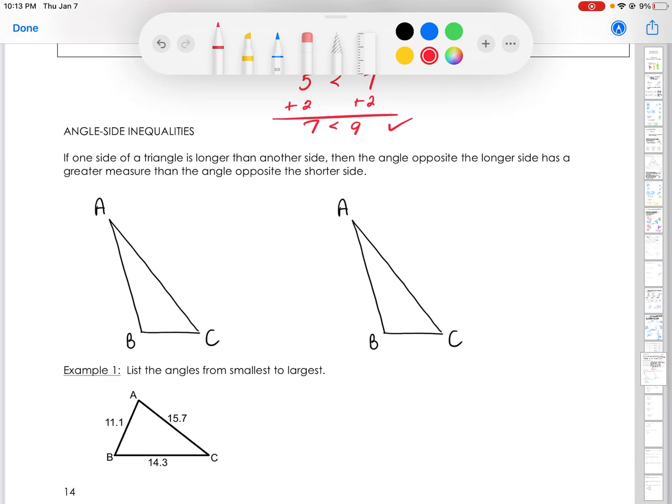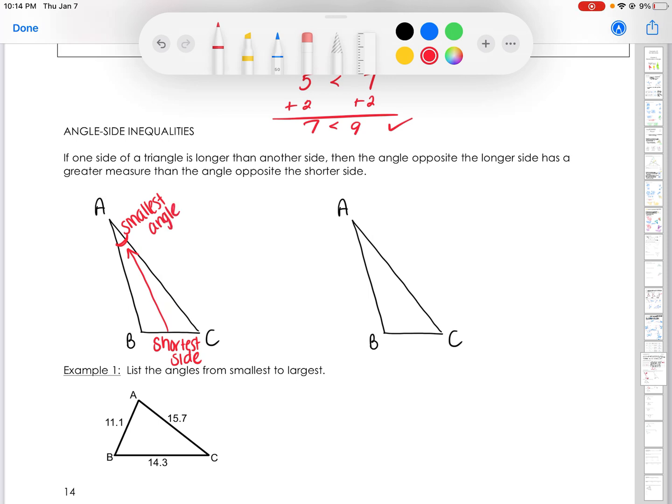Our angle side inequalities: if one side of a triangle is longer than another side, then the angle opposite the longer side has a greater measure than the angle opposite the shorter side. So here's what's basically happening. I see that BC is the shortest side of this triangle. So this is our shortest side. That means the angle directly across from it, which would be angle A, is our smallest angle.